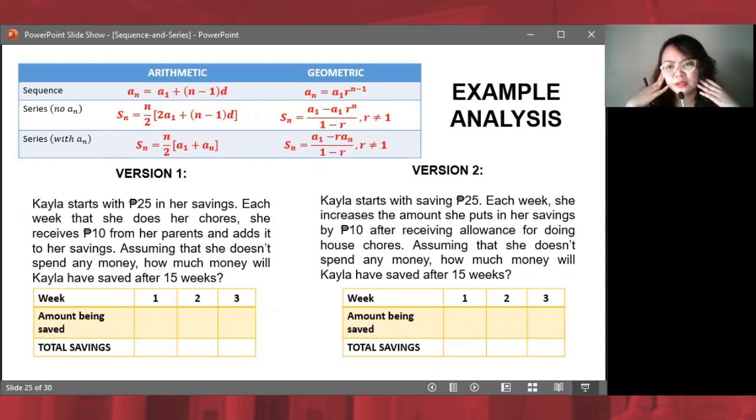Ma'am, parang pareho lang naman. Oh, no, no, no, no. That's where you are wrong, my friend. Let's see. Tagalogin kasi natin para maintindihan. Yung noo ko makintab.